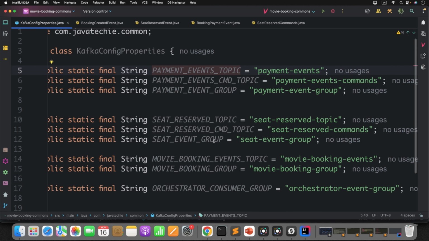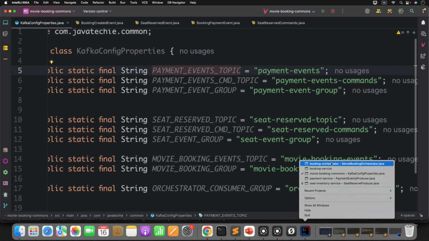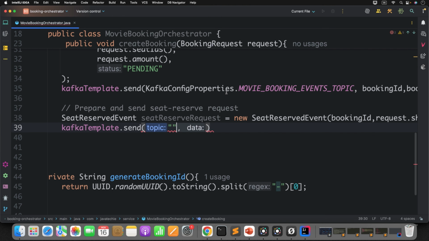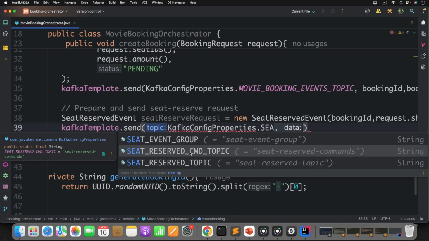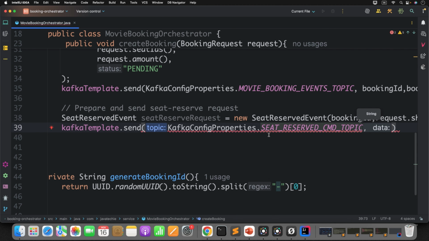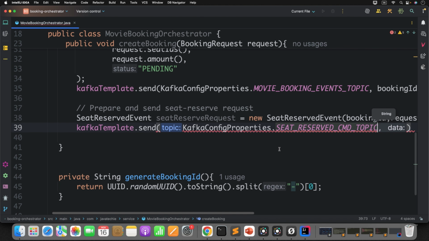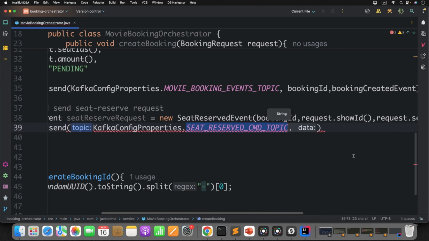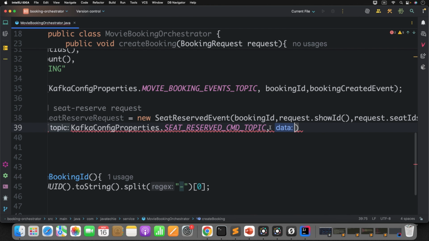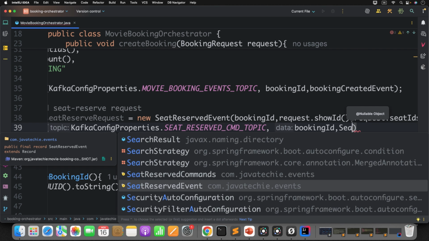Okay, now all good. I'll go to the booking orchestrator. Here, what topic do I need to use? I'll get it from the Kafka config properties dot seat reserved command topic. This is the topic my seat inventory service should listen to, but my orchestrator will listen to the seat reserved topic, not the command topic. This is just to send the command request to the corresponding microservices. Okay, now pass the booking ID here as a key.